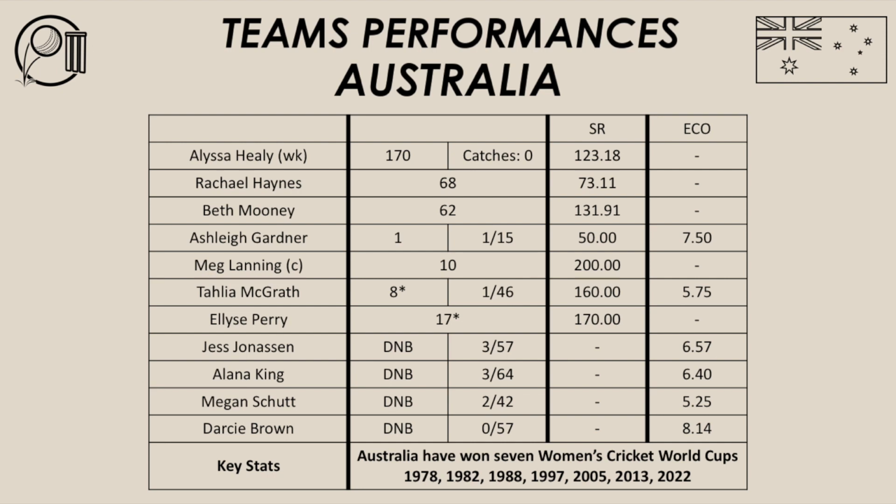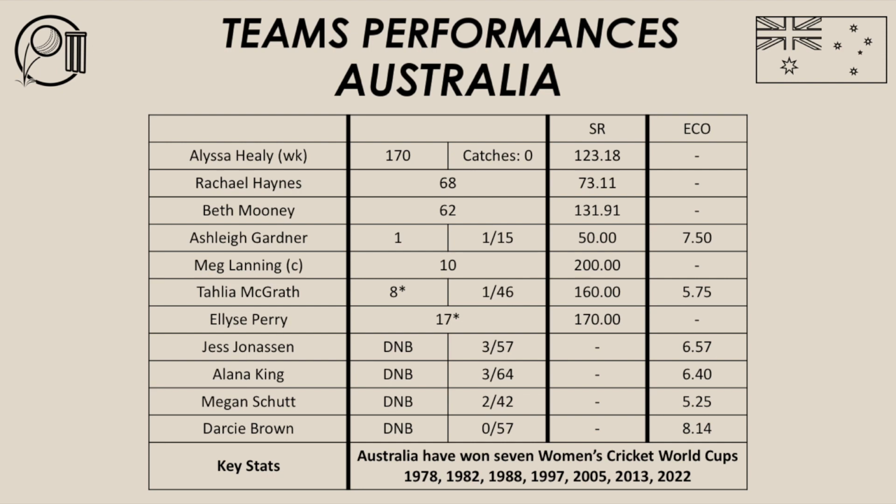That also allowed the other batters to come in and score runs quickly towards the end of the innings because the platform was already set by Healy, Haynes and Mooney at the top of the order. The rest of the Australian batters, Gardner, Lanning, McGrath, Perry, were able to come in and finish off the job and get Australia up to that 356 score. So nothing more to add on to Australia's batting performance, really. I thought it was a very dominant display. Those 2 big partnerships in particular were very important for Australia, as I mentioned before.